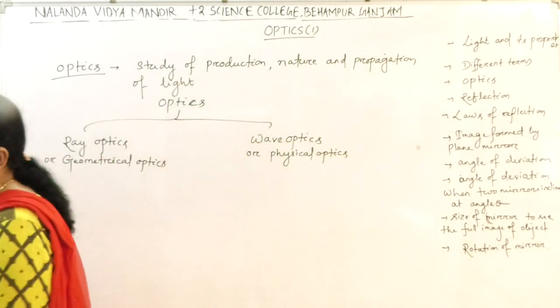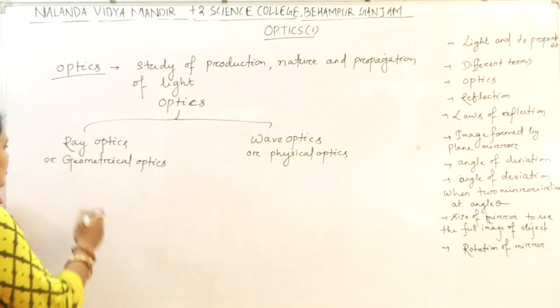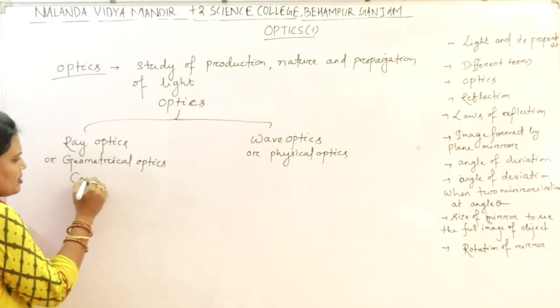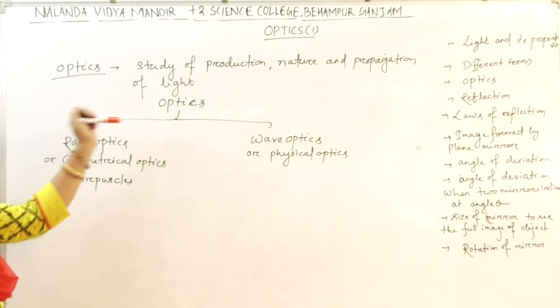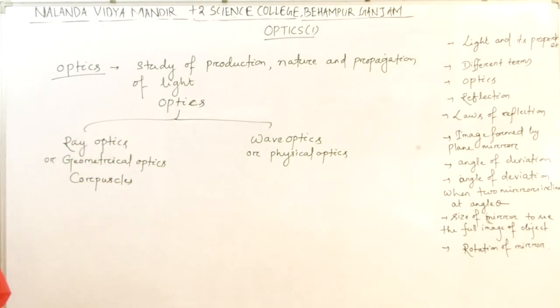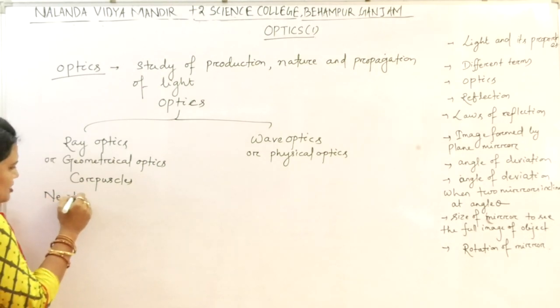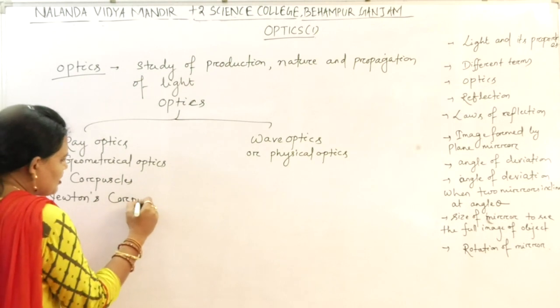In the ray optics, we will study the light as moving in the form of corpuscles. Here we will consider the straight line path of the light. It was first explained by Newton, and it is known as Newton's corpuscular theory.